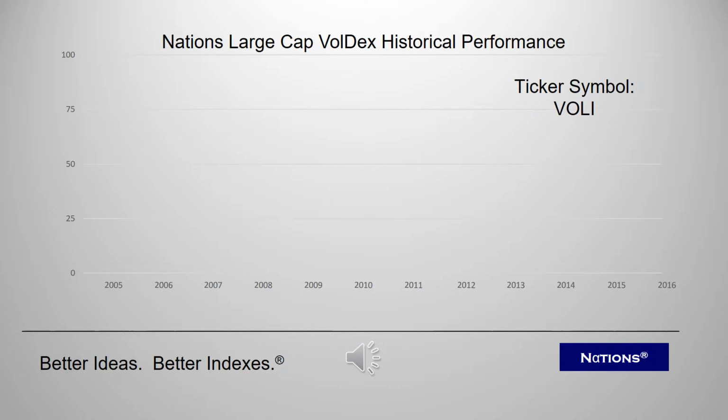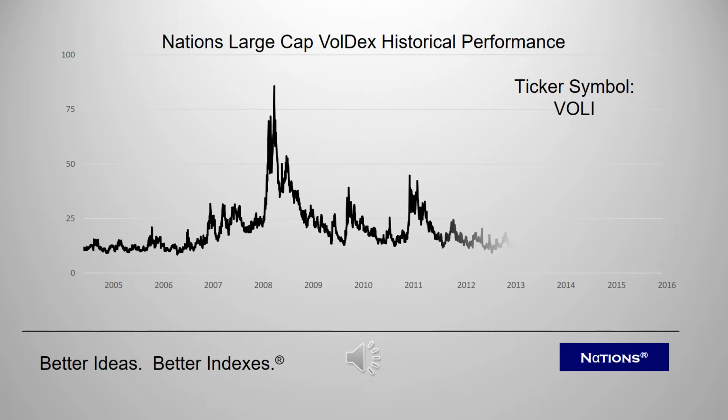Since 2005, VOLI has measured the fear and uncertainty in the U.S. equity markets. And with the commencement of real-time calculation and dissemination in 2014, it has assisted traders and speculators by providing a clearer, more logical measure of near-term expectations for stock market volatility.